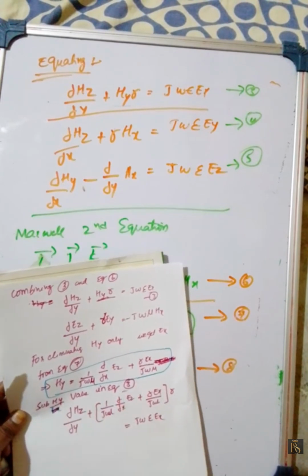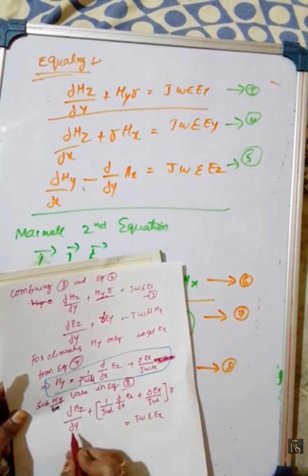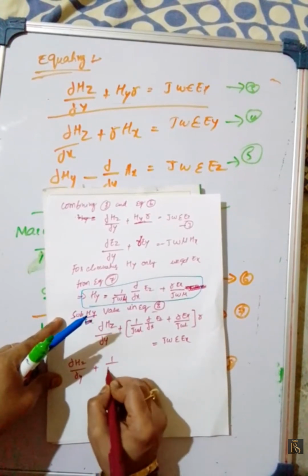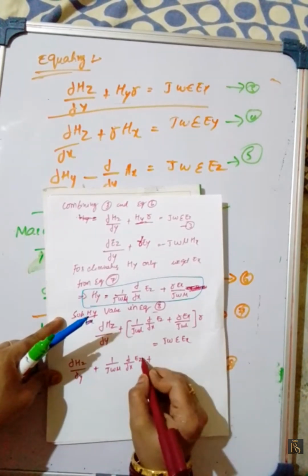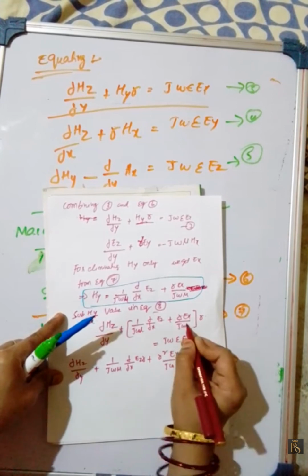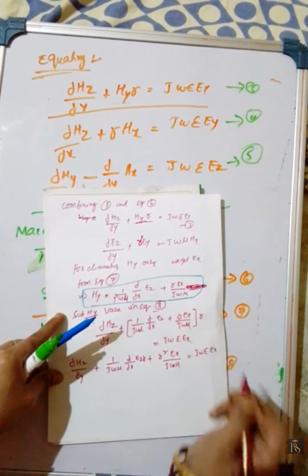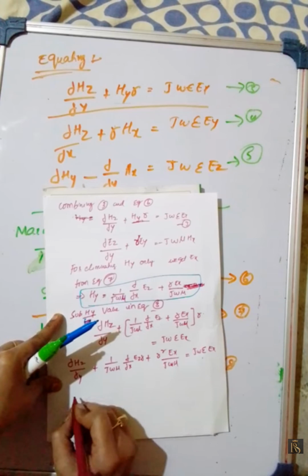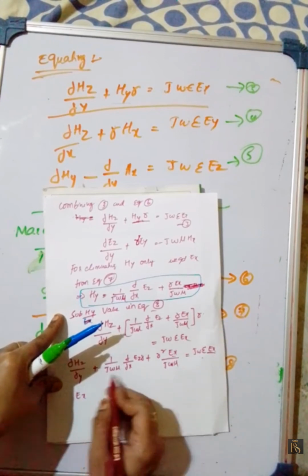Substituting hy value in equation 3, now what I will get? Here dou hz by dou y plus 1 by j omega mu dou by dou x of Ez plus r into r, that is r square Ex by j omega mu, is equal to j omega epsilon Ex. I am sending this term to this side.